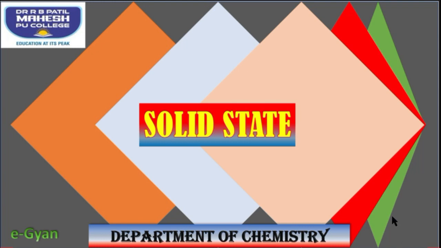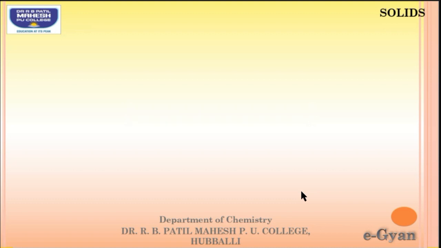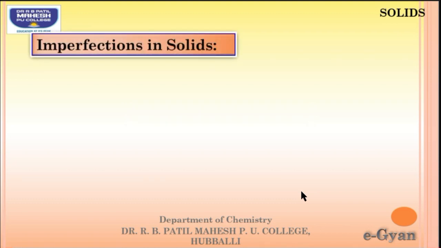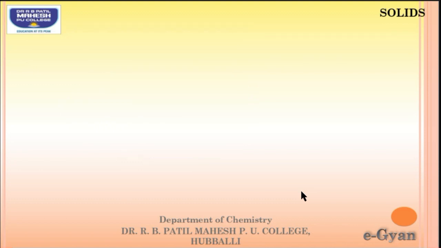Hello students, in today's class we are going to study about the imperfection in solids. The imperfection in solids is due to the crystal defects, the irregularities in the arrangement of the constituent particles. These irregularities may be due to the anions, cations or electrons or any other particles.